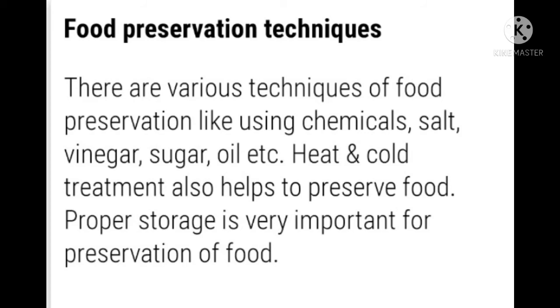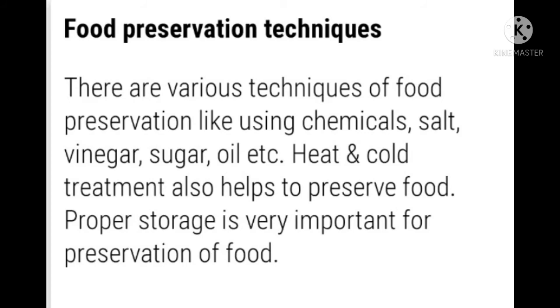Proper storage is very important for the preservation of food, as we have already seen in Chapter 1. We have seen that crops cultivated in large quantity undergo chemical treatment. Even at homes, when grains are preserved, dried neem leaves are used, so microbes don't affect them. In the same way, in this topic we are going to see different types of food items and how they are preserved, and what is used to preserve them.